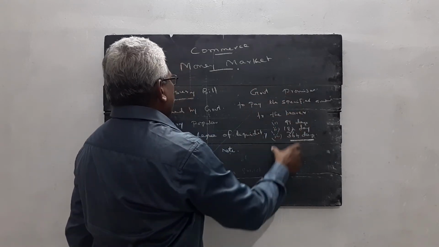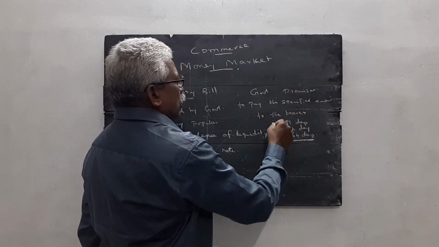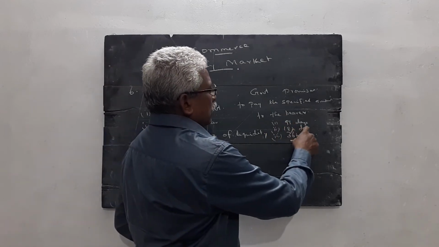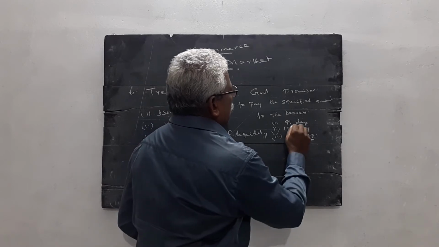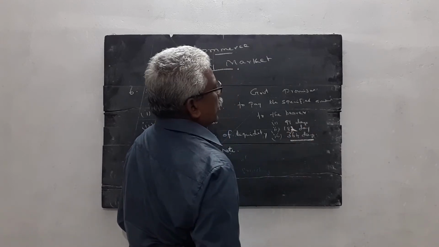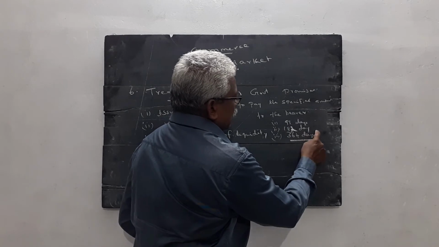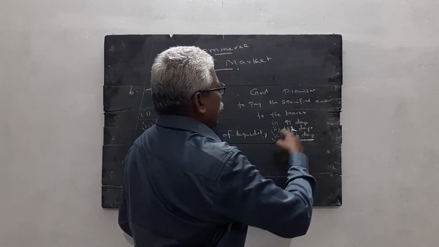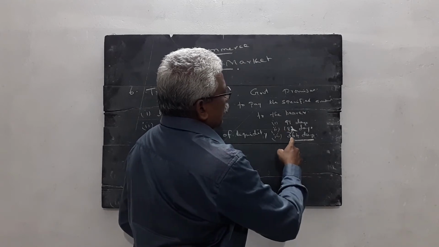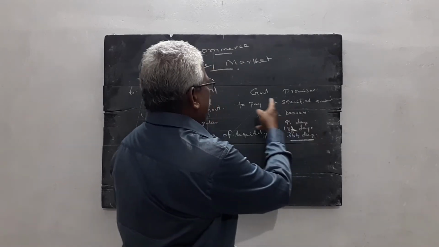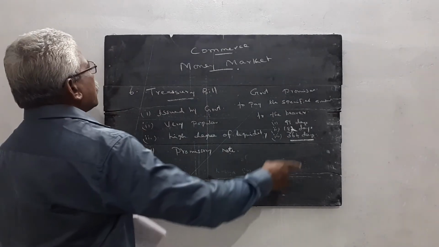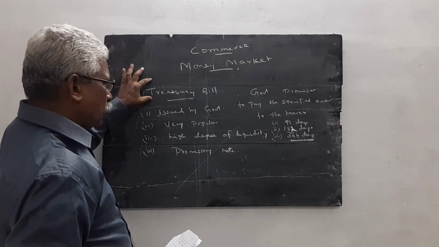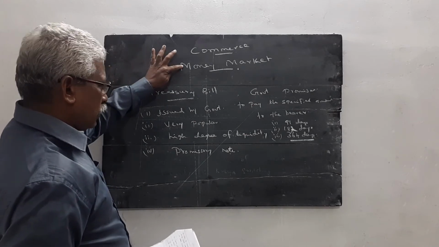There are 3 types of treasury bill: the treasury bill whose maturity period does not exceed 91 days, the treasury bill whose period does not exceed 182 days, and the treasury bill whose maturity period does not exceed 364 days. Treasury bill is one of the instruments used in the money market.